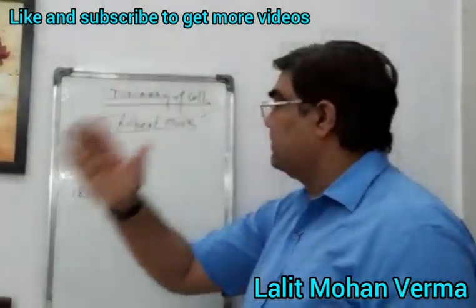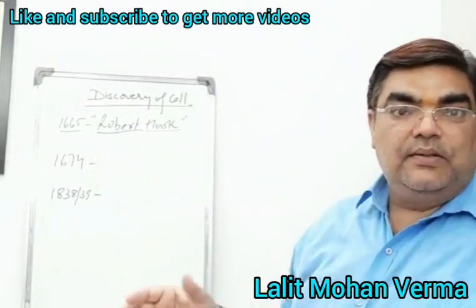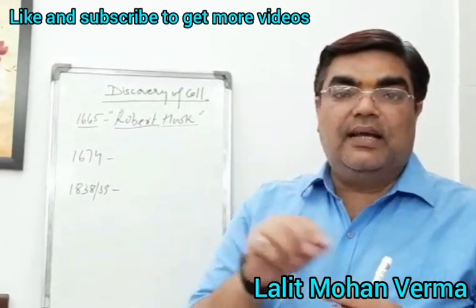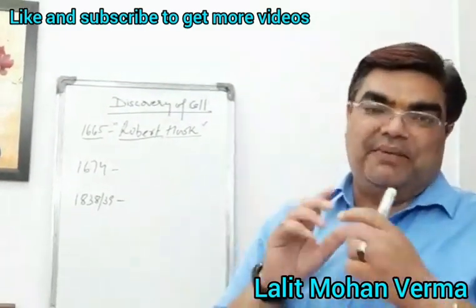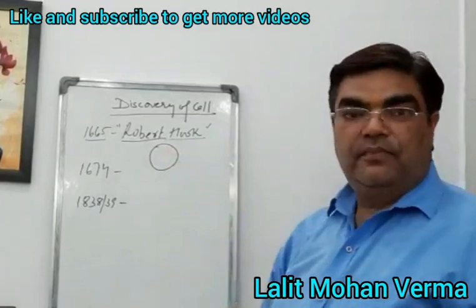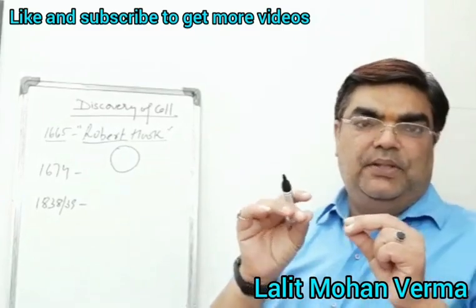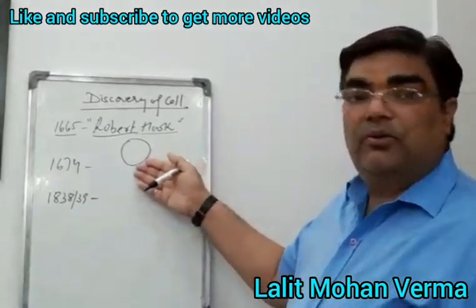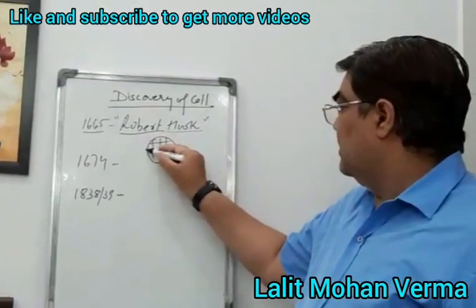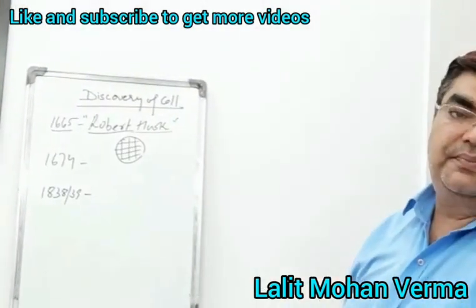So what happened in 1665? In 1665, Robert Hooke was working with his own self-designed microscope, that was a simple microscope, and he was watching the cork. Cork is bark, a wooden type. When he was observing a slice of the cork, he found some room-like structures.